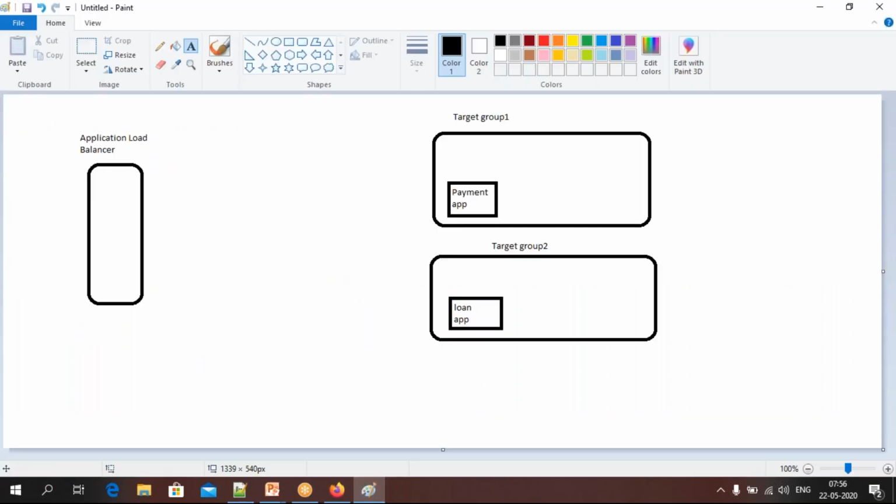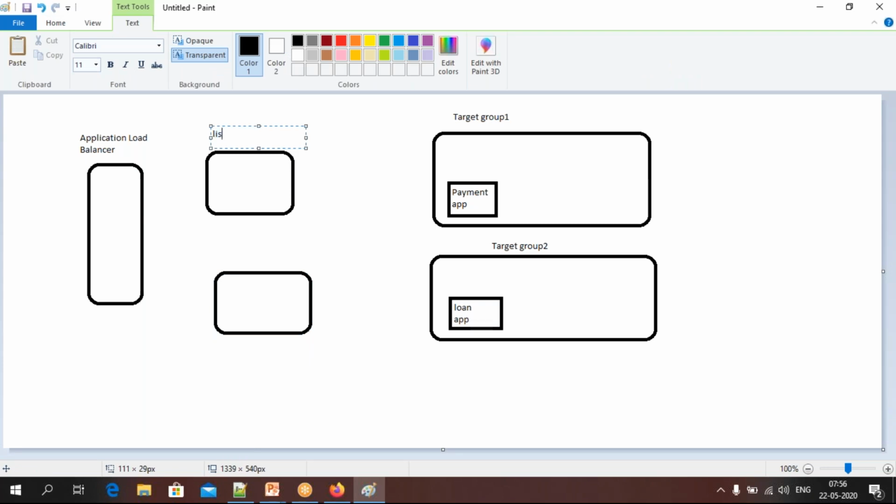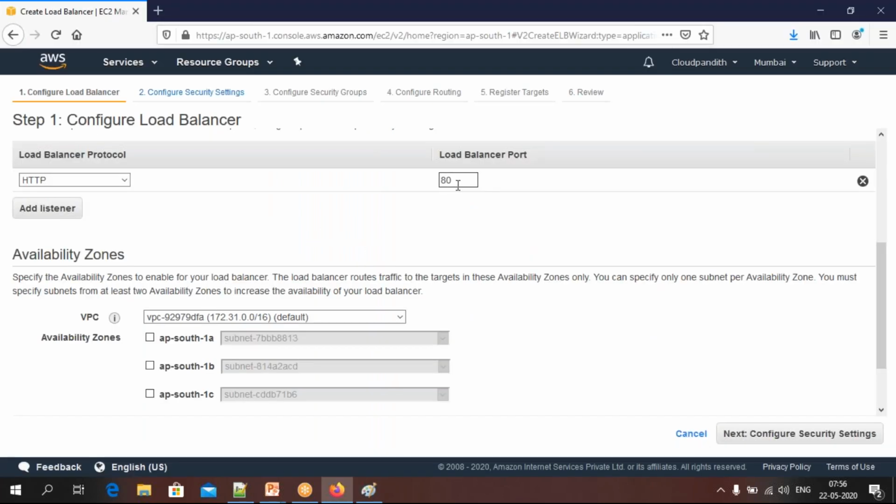Okay, remember. So I have created only one listener, which is going to work for these two target groups, same listener. So this is, you can say, listener one, same listener. Here also we are using the same listener one only. Okay, listener one. So what is the port it is hearing? So port 80, remember. Okay, it is taking the request based on port 80, friends. Here also it is based on port 80 only. Okay, you can see here port 80.